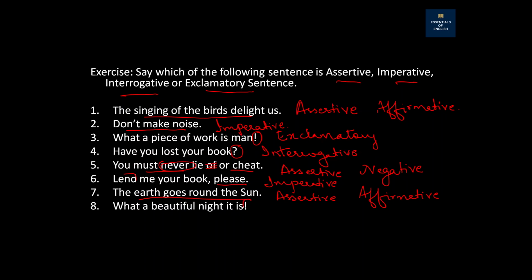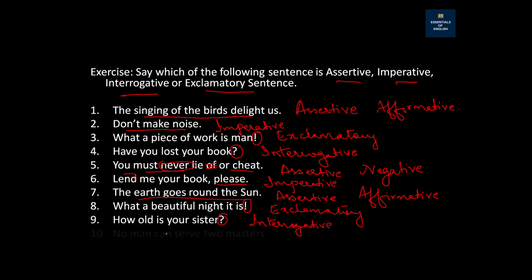Number eight, what a beautiful night it is. See, we have an exclamation mark here, which means directly an exclamatory sentence. Number nine, how old is your sister? Question mark. So an interrogative sentence. Number ten, no man can serve two masters.